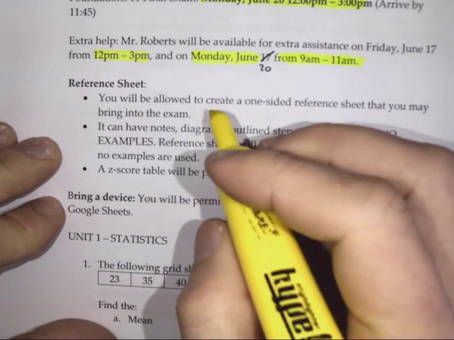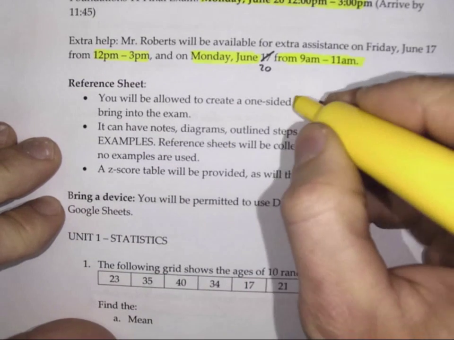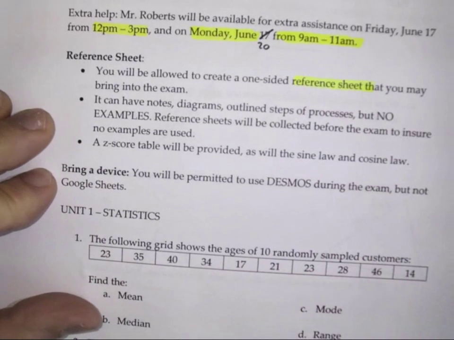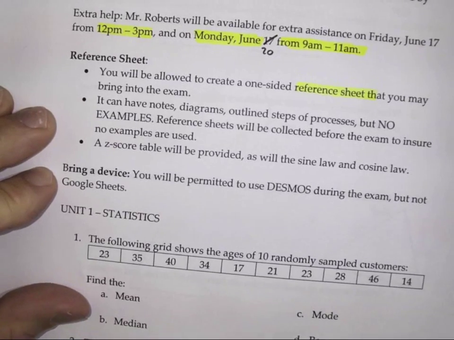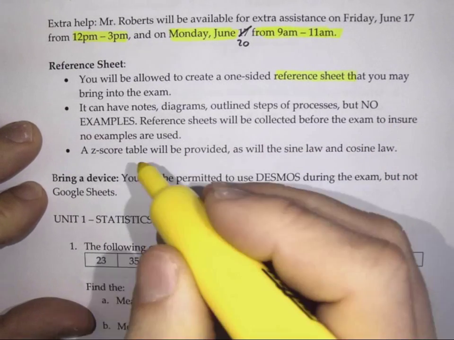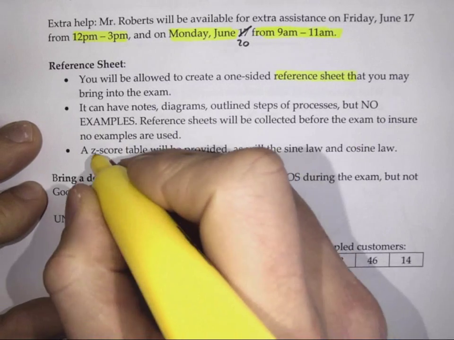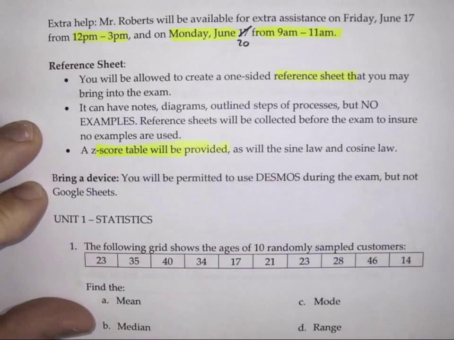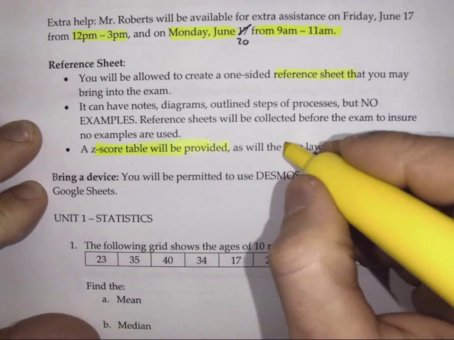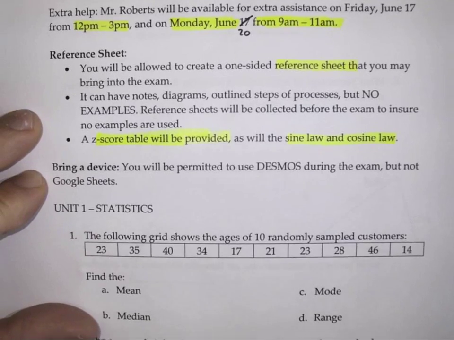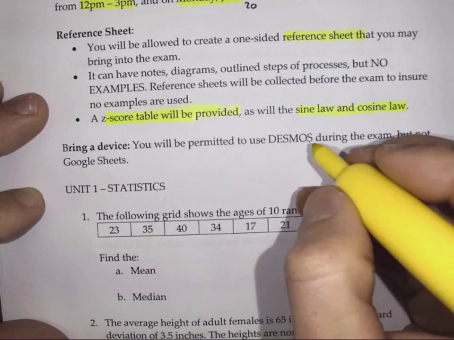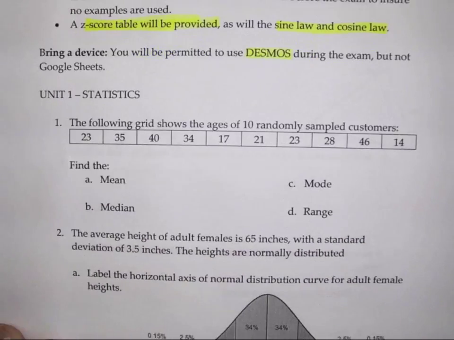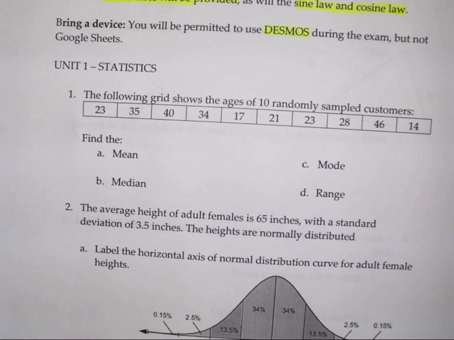All right, you're going to be allowed to bring in one reference sheet that you create yourself. You can write whatever you want on there, provided there are no solved examples. And so we'll be checking at the beginning of the exam to make sure that that is true. And you'll be provided with a z-score table, so you don't need to write out all of the values of a z-score table, and also the sine law and cosine law. Great. Okay, and also I'd like you to bring a device because you'll be able to use Desmos during the exam.